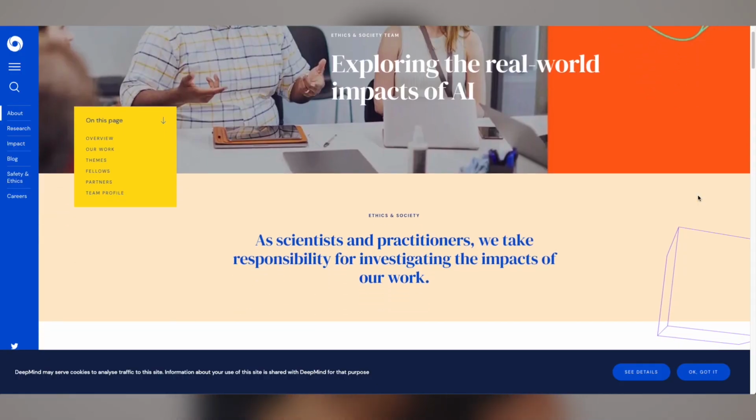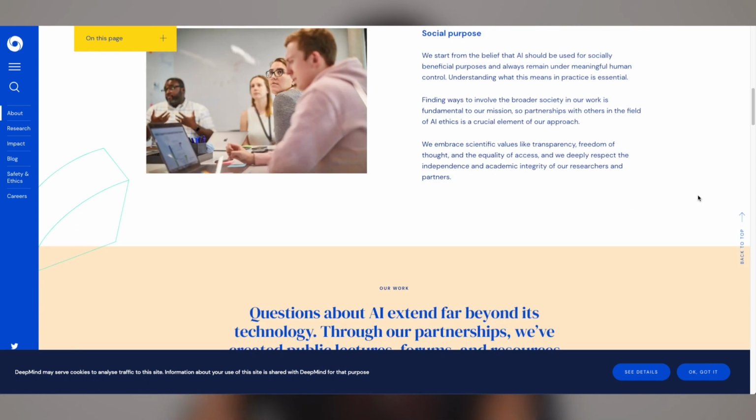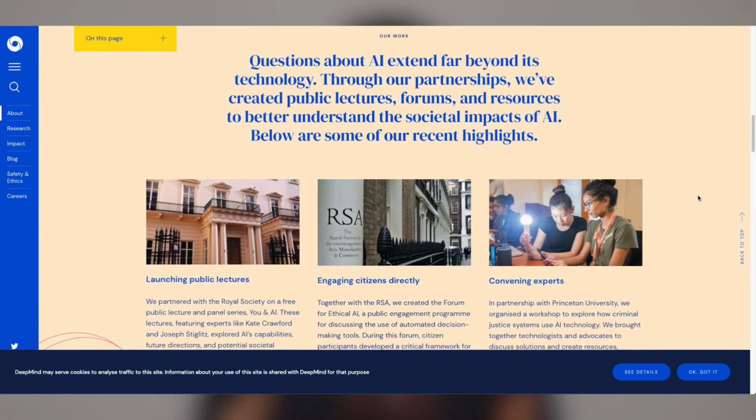Currently, data scientists and engineers are in charge of making AI algorithms. It's becoming clear that engineers should not be the ones deciding the ethical rules surrounding these AI algorithms. So companies like DeepMind have already instituted an ethics and society team that deals with this issue separately. One of its goals is to also educate the public in using AI and make them comfortable with it.